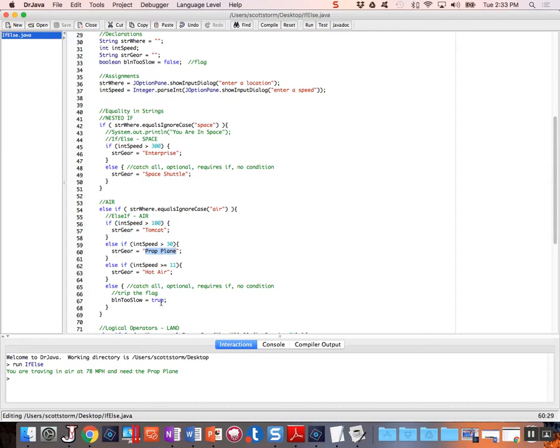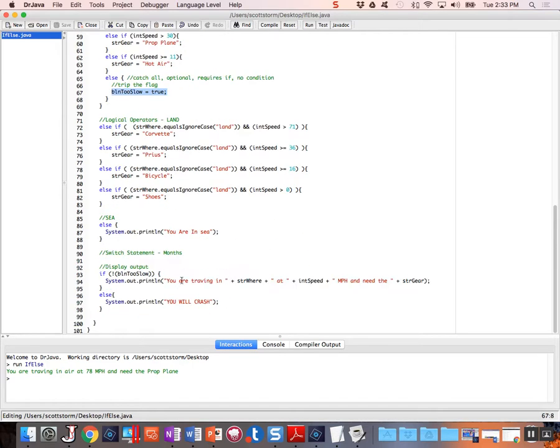And notice that Boolean too slow is still false because it never got down to this else. So whenever we get down here, it's if false, because that's what this is, but we negated it, so if true. Our false became a true. That's how this line of code executed. And now you know about flags, Booleans, and negation.